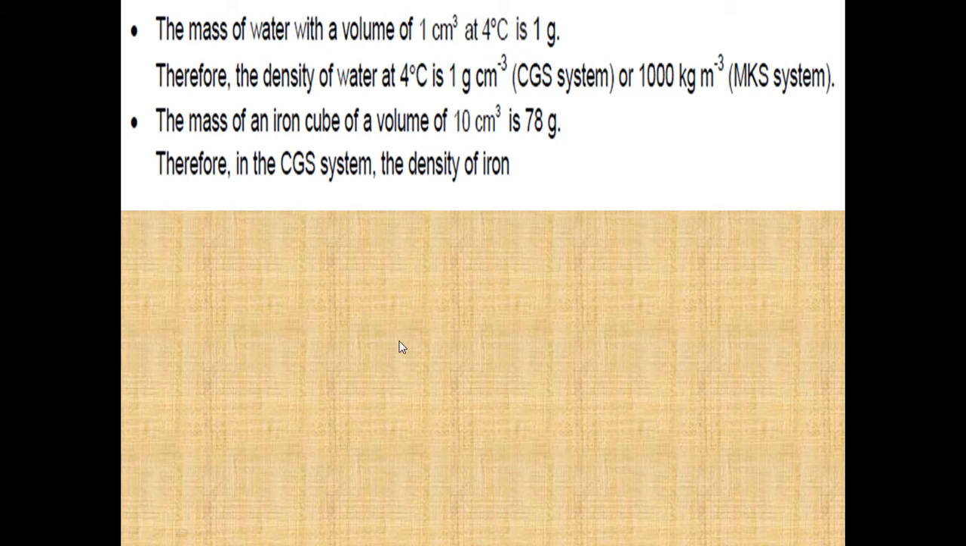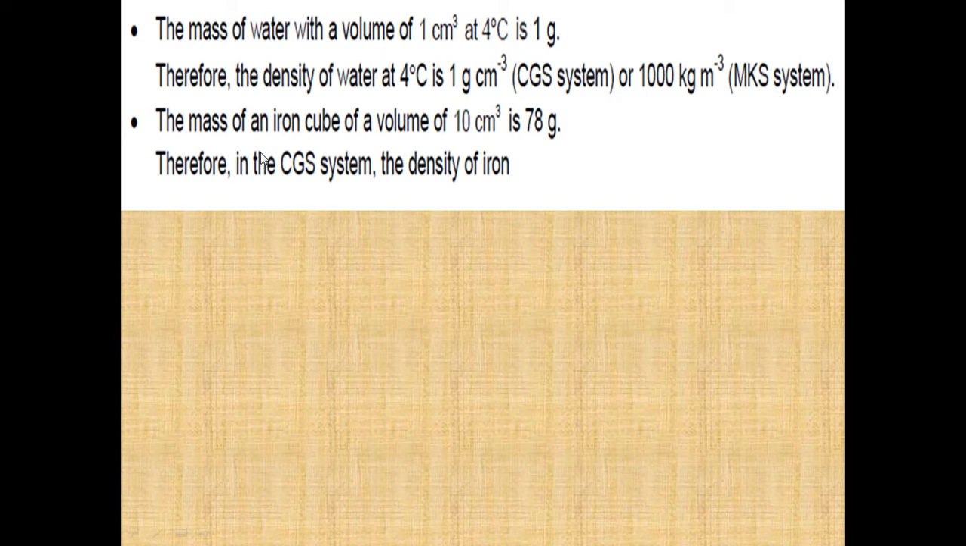Suppose you have a volume of water of 1 centimeter cube. The mass of water of volume 1 centimeter cube at 4 degree centigrade is 1 gram. This is the standard value. So we can say that the density of water at 4 degree centigrade is 1 gram per centimeter cube, or in terms of SI unit it is 1000 kg per meter cube.